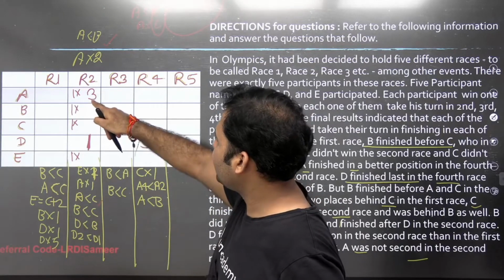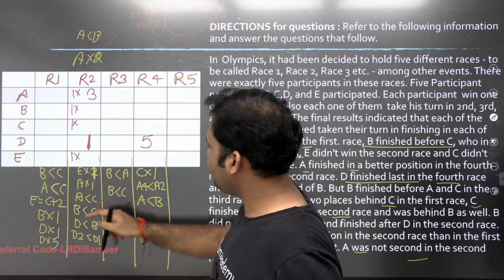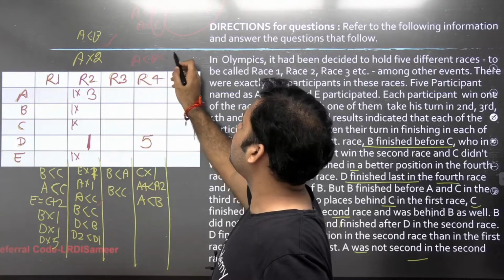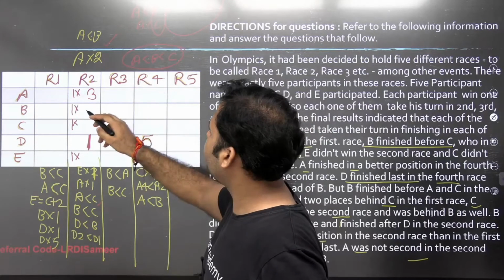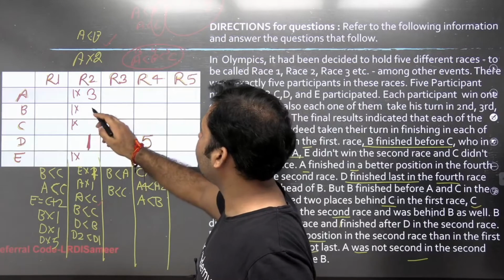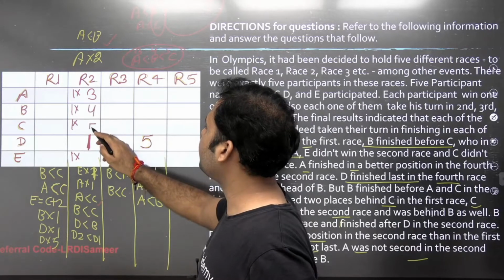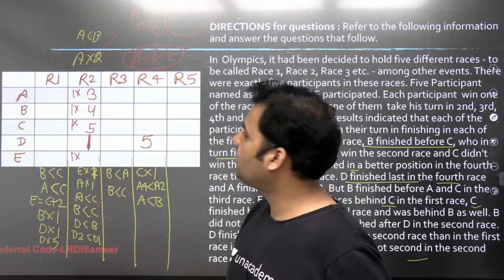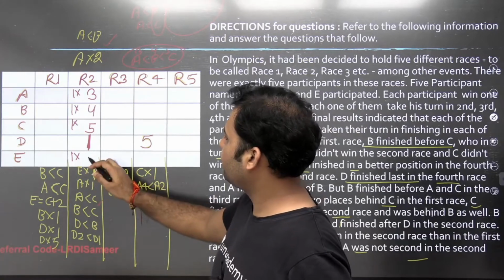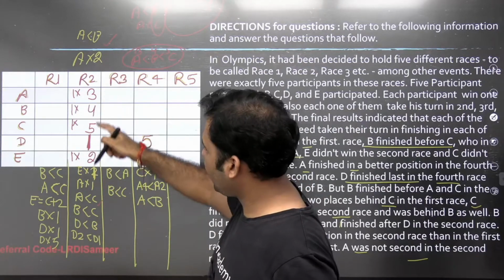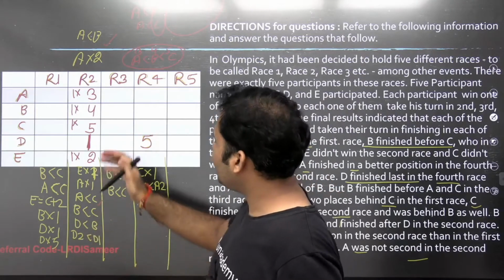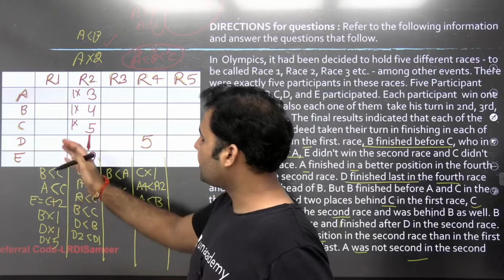Now if A is assigned rank 3, you see that A is better than B and B is better than C in race 2. So therefore, if A has been assigned rank 3, B will be 4 and C will be 5. So the rank of B will be 4 and the rank of C will be 5. Now you see that the only rank left for E is 2. Now we have all the ranks of race 2 and now the question becomes very easy. You can straight away start filling the information in race 1 also.